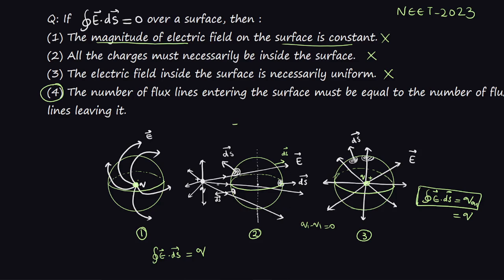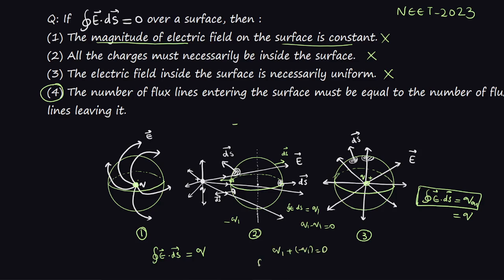And the same lines are entering here, but the surface vector and field have opposite directions, so their dot product will have a negative value. If the integral of E dot dS for this half sphere is some positive quantity q1, then for this other half it will be minus q1. So the net flux will be q1 plus minus q1, that will be 0.